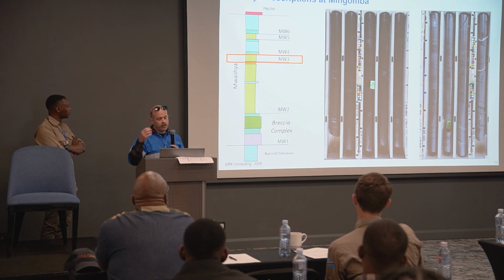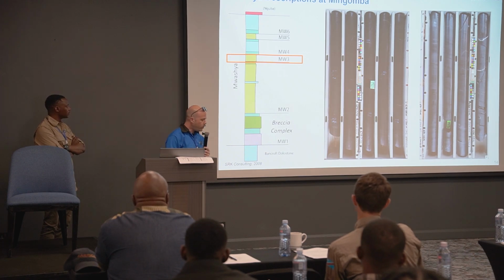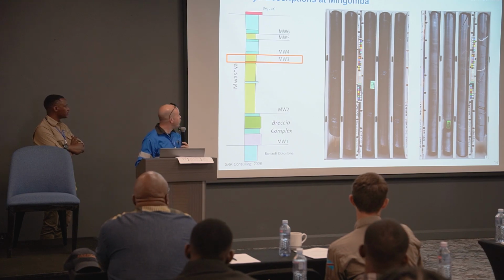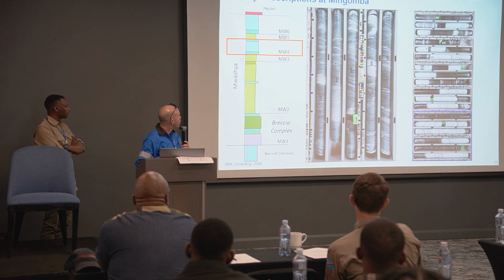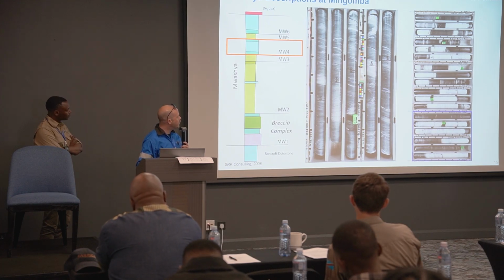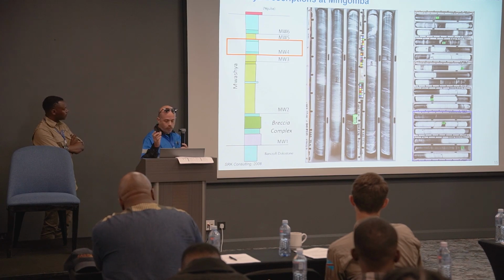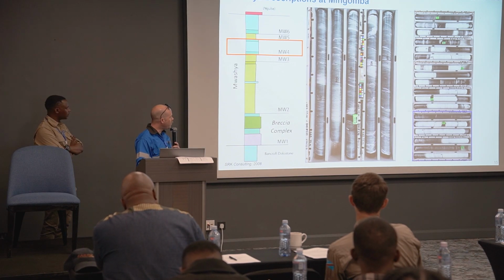The Mwasha 3 unit was this very distinct and recognizable flooding surface, or black shale, which was present above the pink dolostone. And above that was a series of evaporitic rocks, including a very diagnostic marker bed sequence on the right there of really bright carbonate beds and really dark, finer beds that were interbedded on the order of 5 or 10 meters.